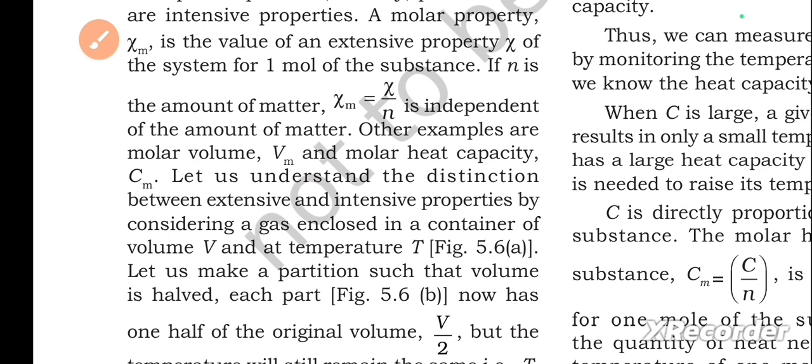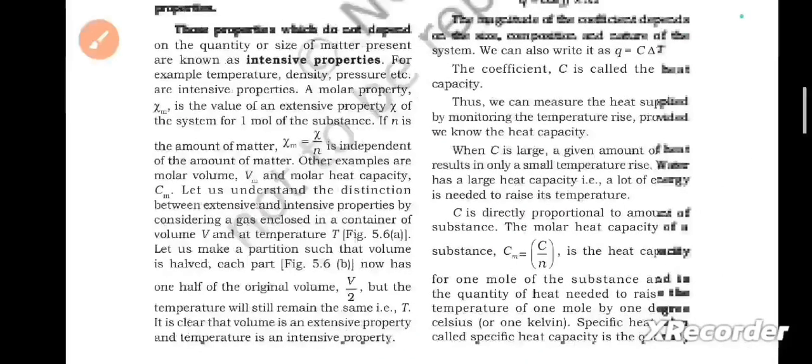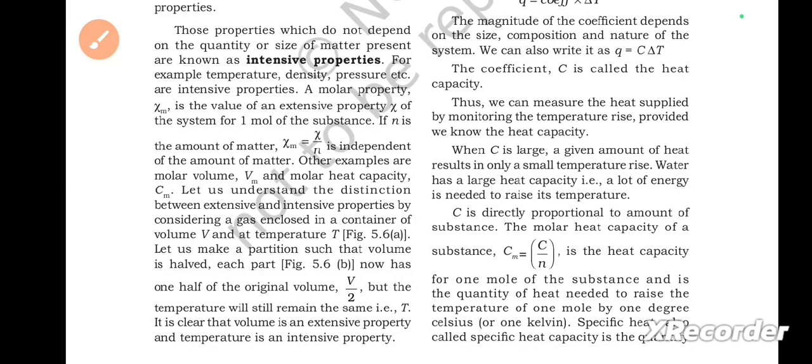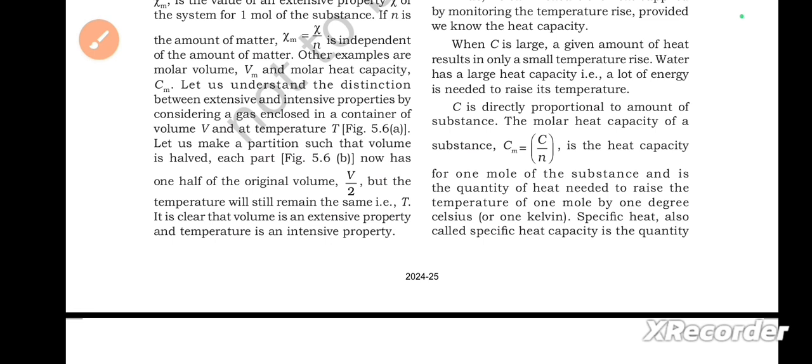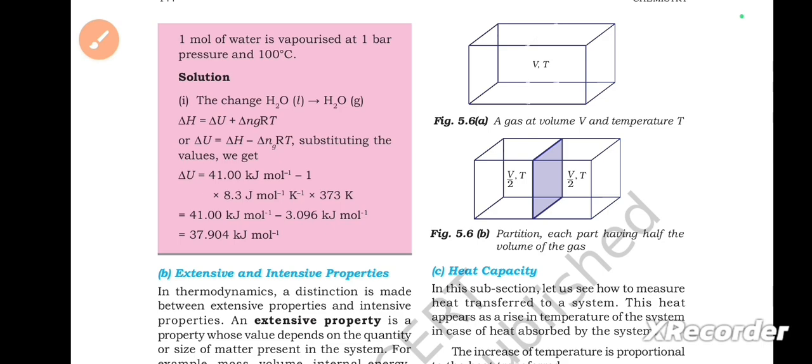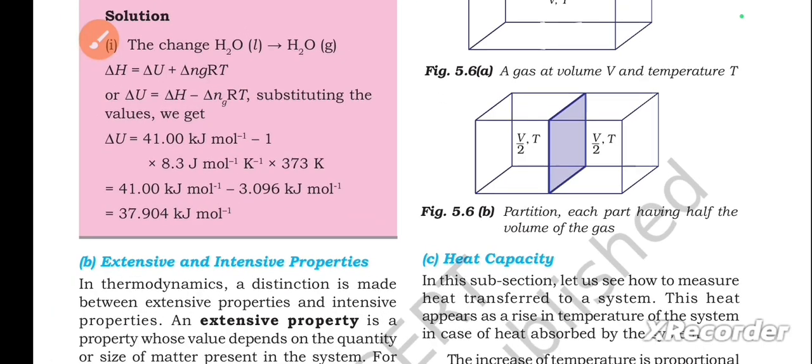Let us understand the distinction between extensive and intensive properties by considering a gas enclosed in a container of volume V and at a temperature T. Let us make a partition such that the volume is halved. Each part now has half the original volume, V by 2, but the temperature will still remain the same, that is T. It is clear that volume is an extensive property and temperature is an intensive property. These are figures 5.6a and 5.6b. You can pause and check it out.